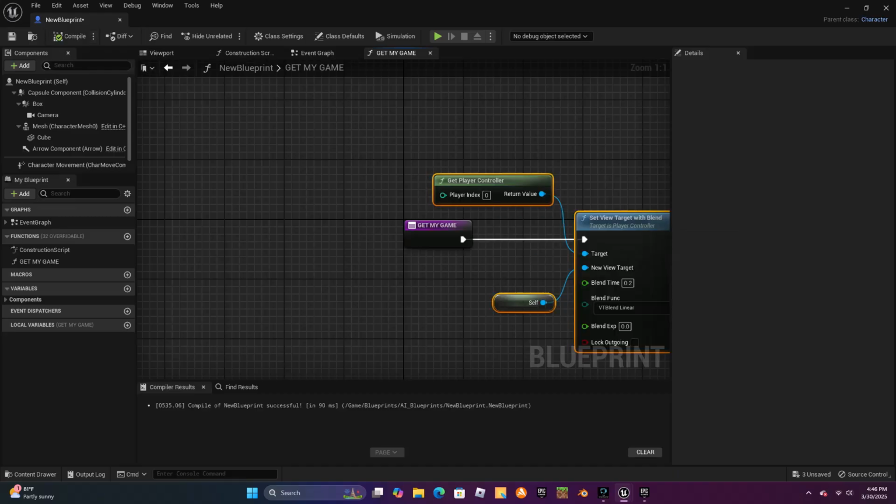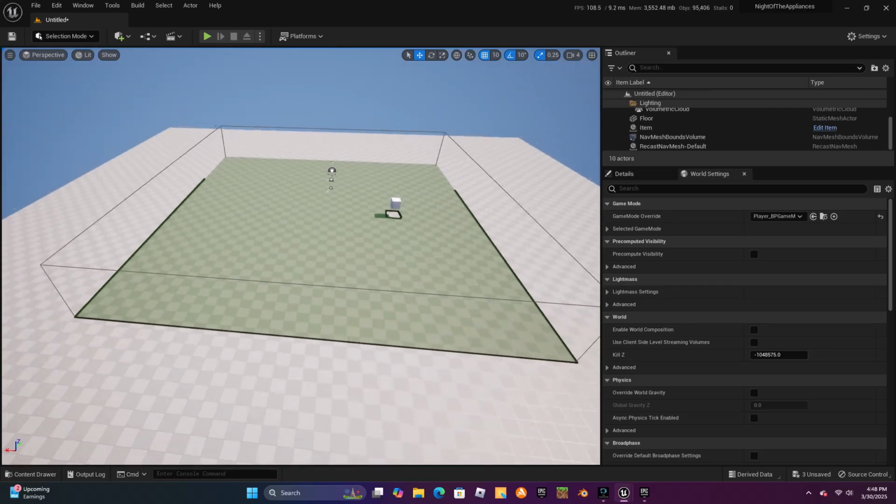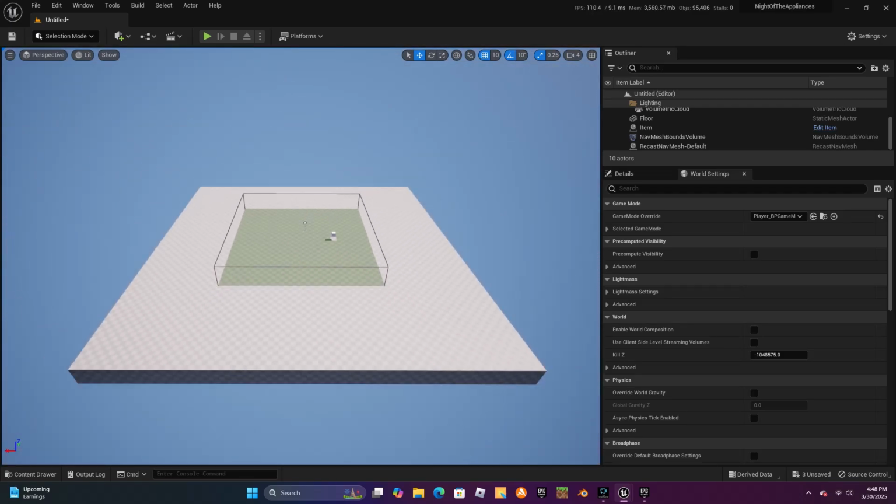Now let's add this jump scare bit. I don't really want to show what it looks like with just a cube, so I'm gonna just work on map design instead.